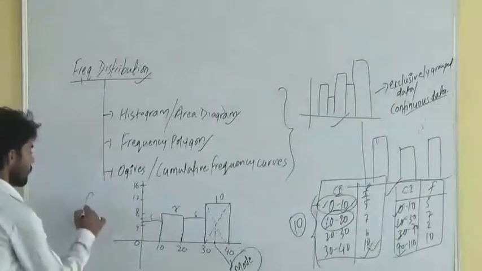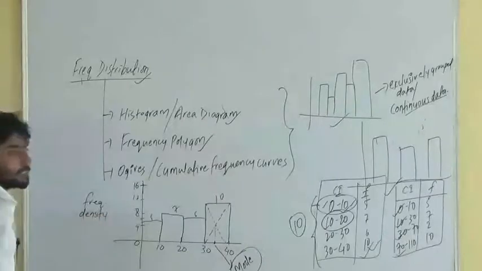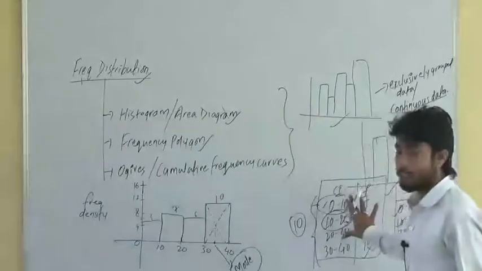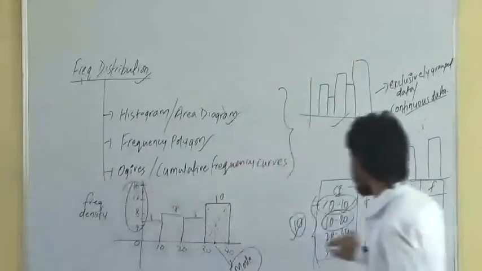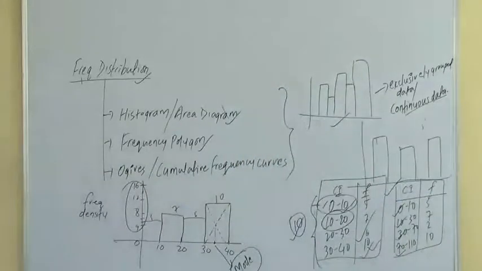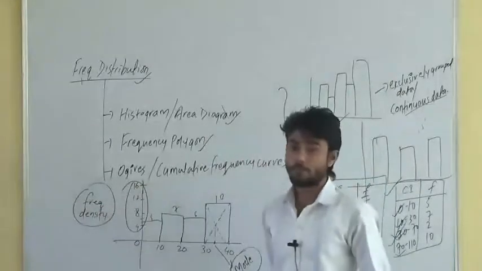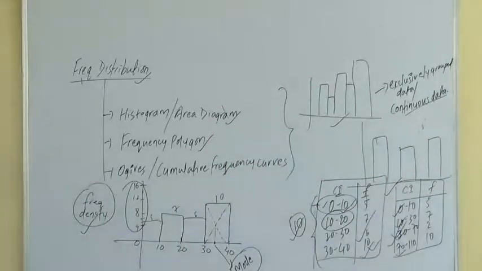by frequency density instead of frequency, right? When the width of the class intervals were same, we represented this y-axis by what? By frequency. But when the width of the class interval is not same, we will represent this y-axis by frequency density. So here again we have to know one more topic called frequency density. What is this frequency density?